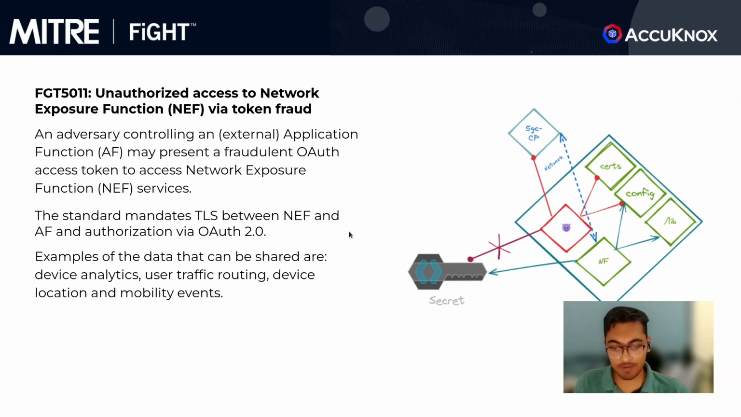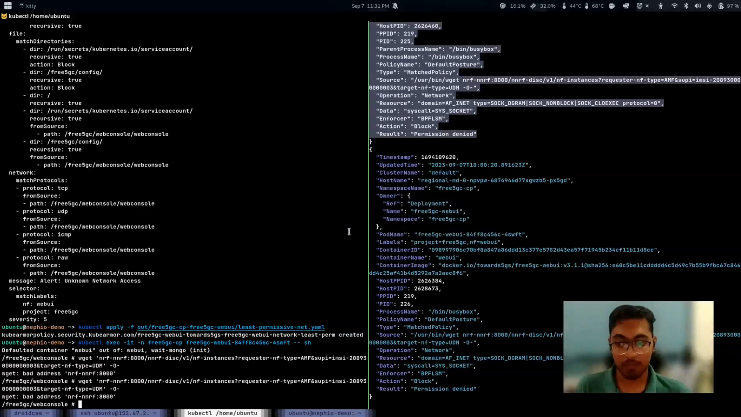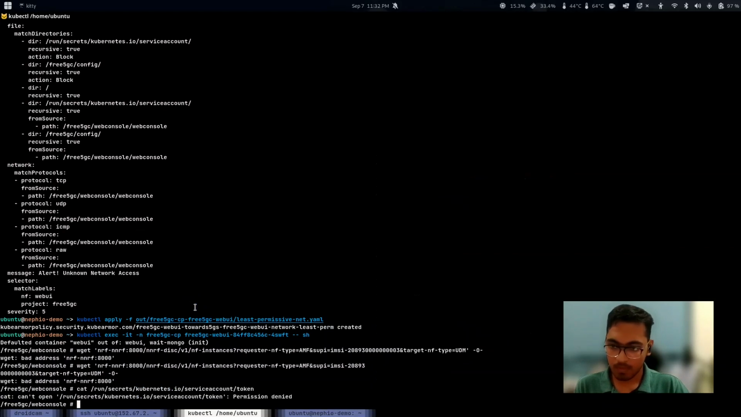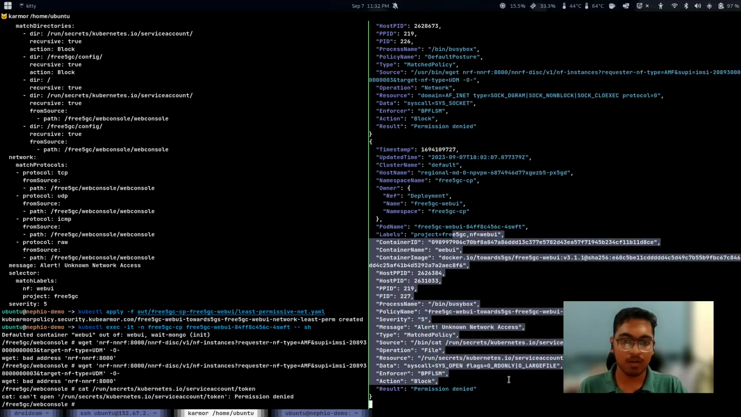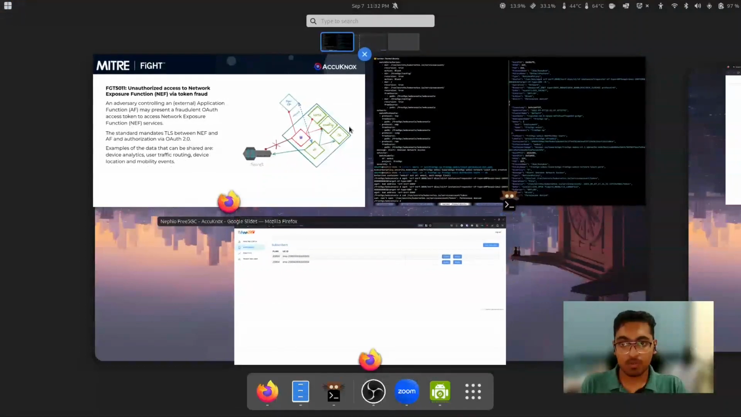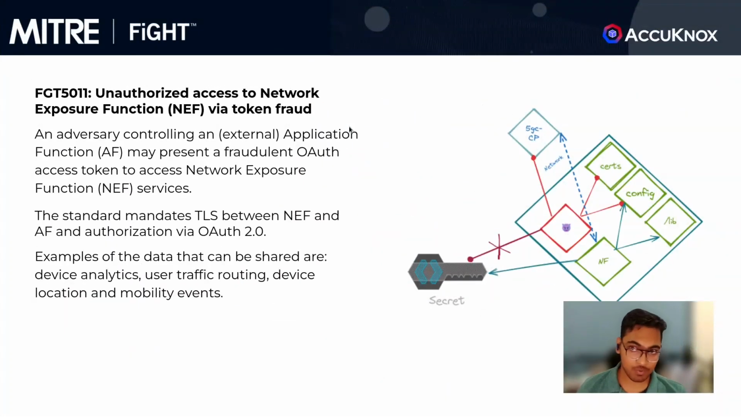So token fraud itself is possible, but we have a policy in place to prevent access to the service account tokens here. So if I go ahead and try to access the service account token, we get a permission denied and we get an alert accordingly that the service account token was tried to be accessed and it was permission denied inside the web UI. So we prevented the network exposure function fraud using token fraud.